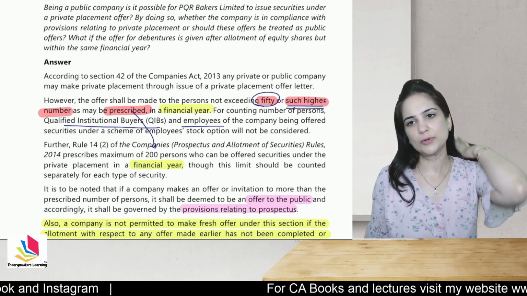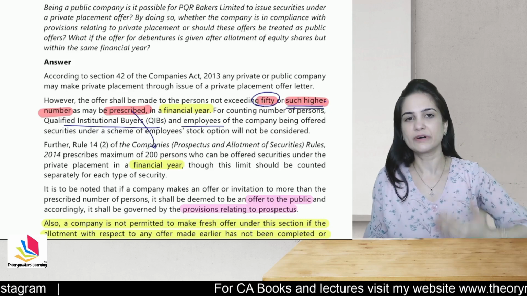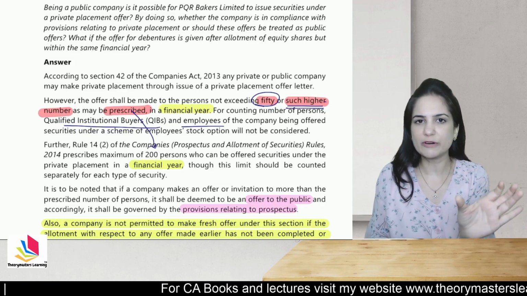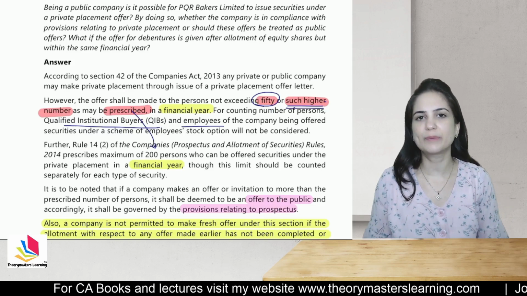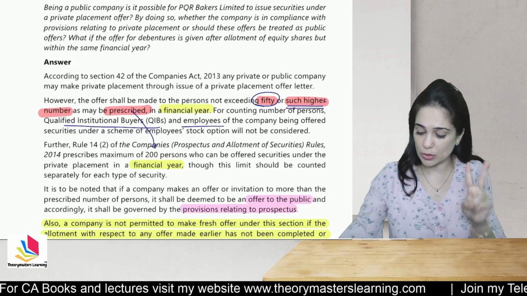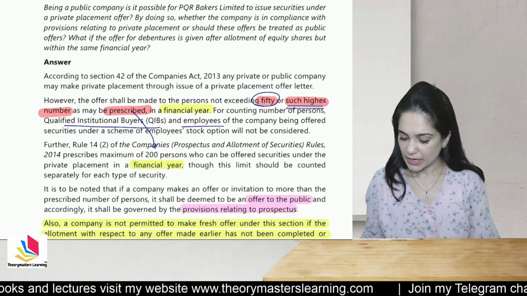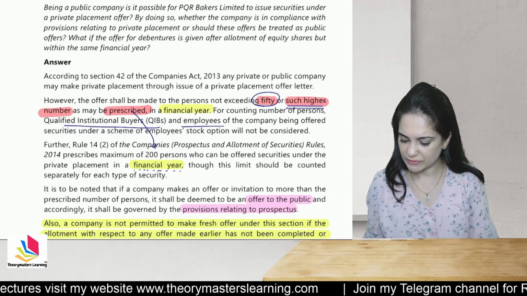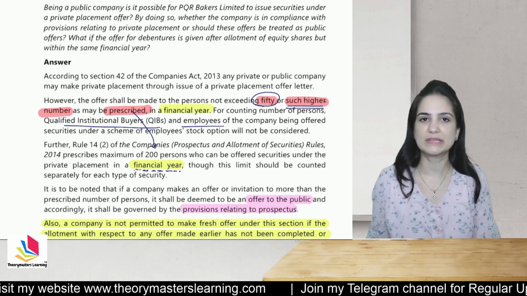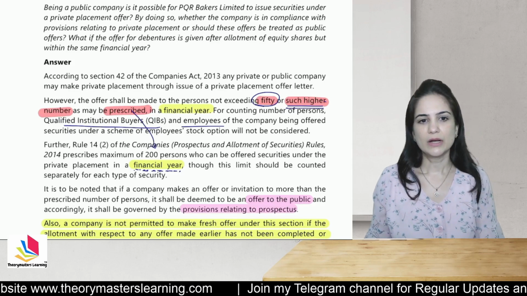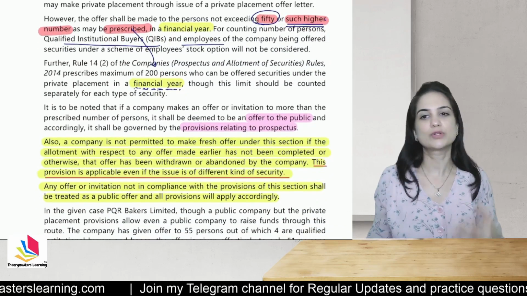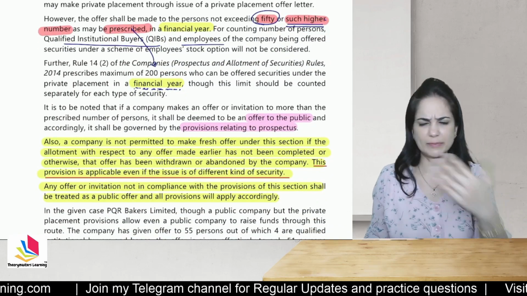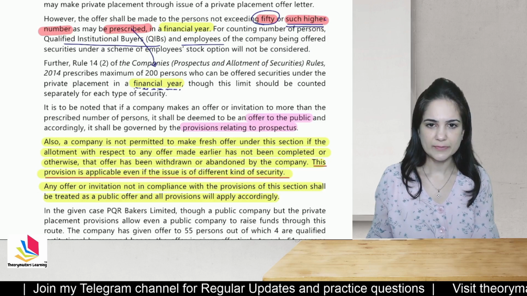So as per the rule, you can now give offer to a selected group of persons. You can offer the securities through private placement to a maximum of 200 persons in a financial year. So this is the limit which we will consider because this is prescribed through the rules. This limit will be counted separately for each type of security. So the limit for shares and for debentures will be different. There are different types of securities.